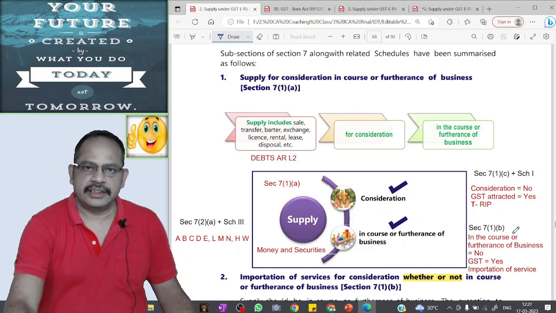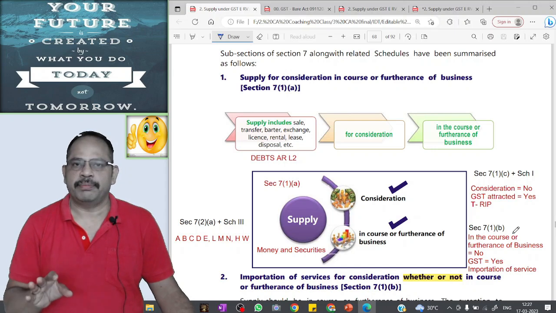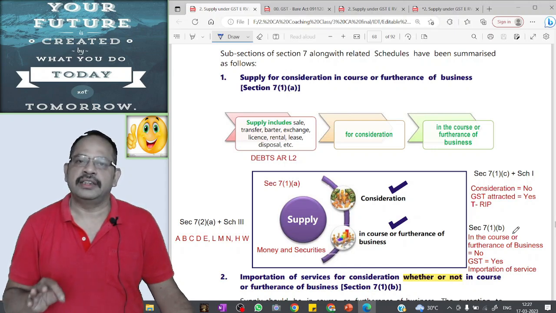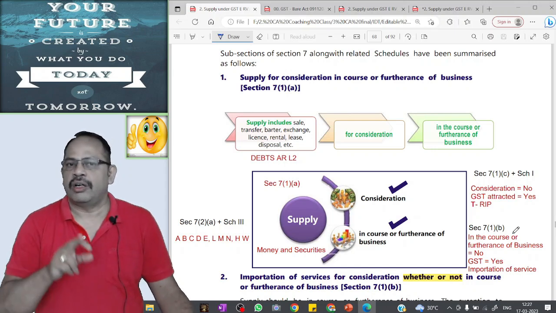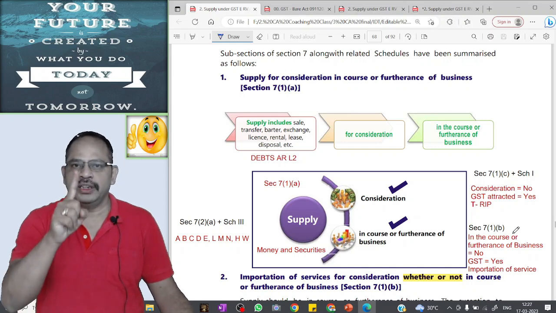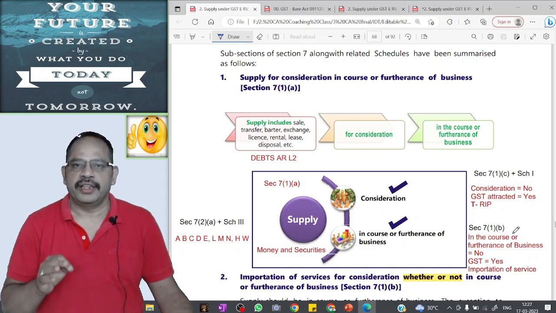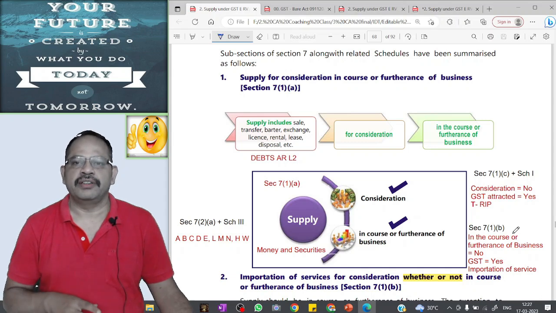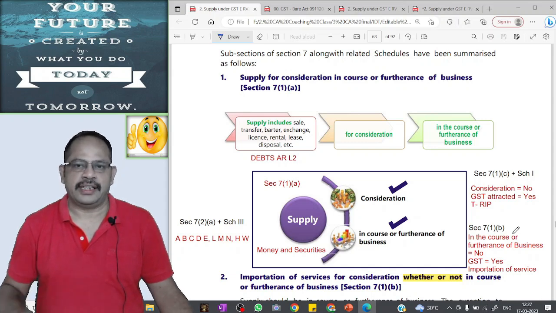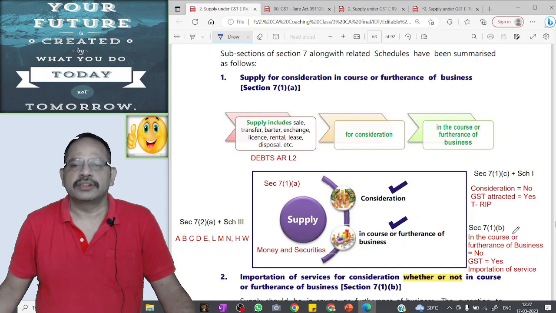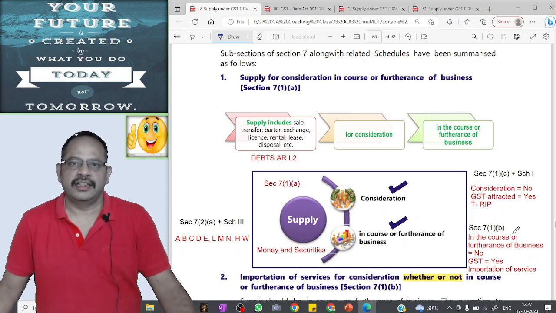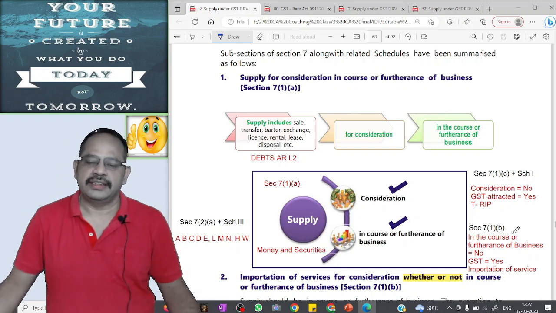If all the 3 conditions are satisfied, it is a supply, it is a taxable event and GST will be attracted. Out of these 3 conditions, even if one condition is not satisfied, it is not a supply, it is not a taxable event and GST will not be attracted. Supply includes disposal, exchange, barter, transfer, sale, rental, lease and license.